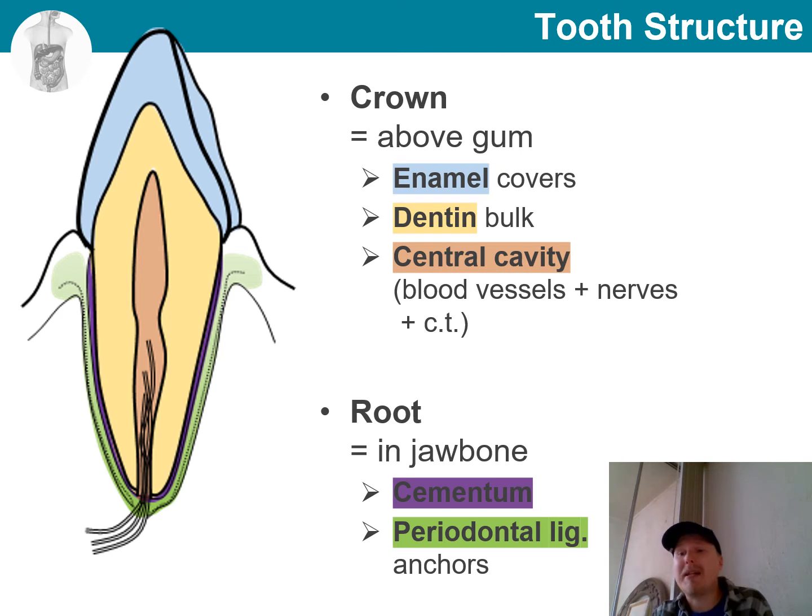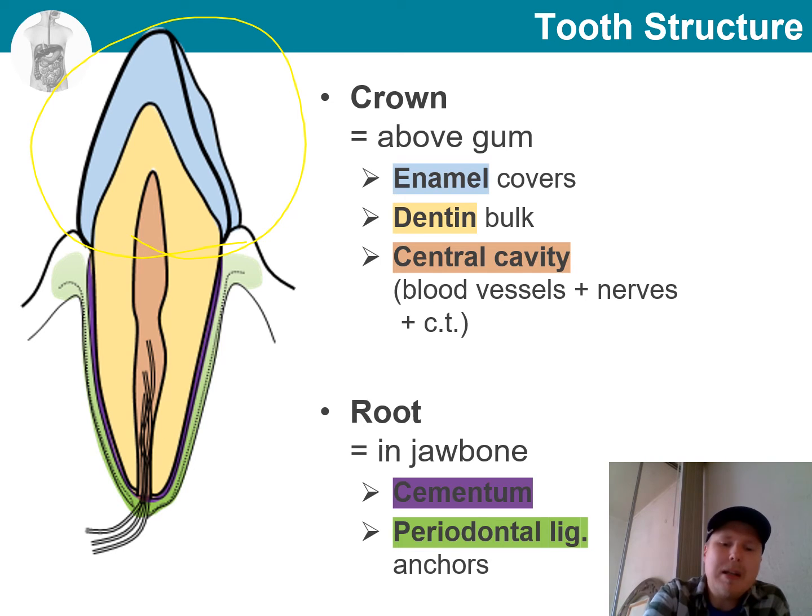We are not going to spend a lot of time looking at the structure of a tooth, but as you can see, it can be divided roughly into portions. The part above the gum is known as the crown, and it contains enamel, which is one of the hardest substances in the body. We also have dentin, which forms the bulk of the tooth, and then finally a central canal where the blood vessels, nerves, and connective tissue are located.